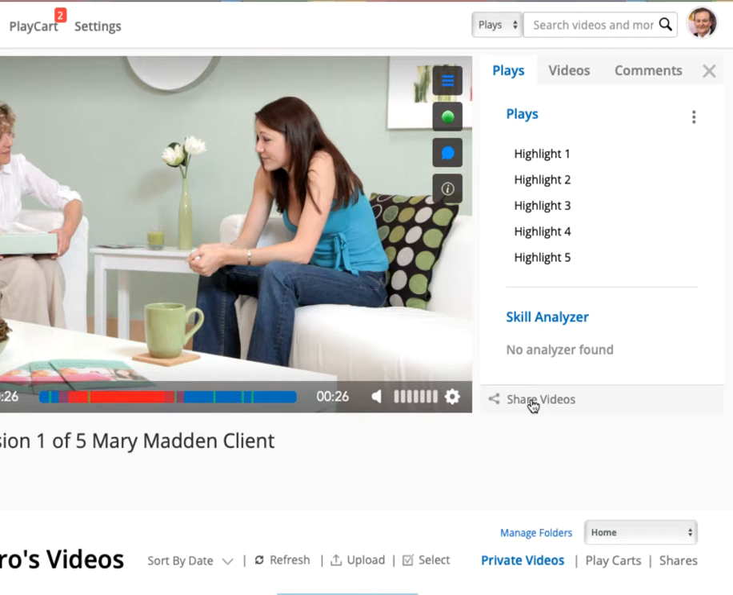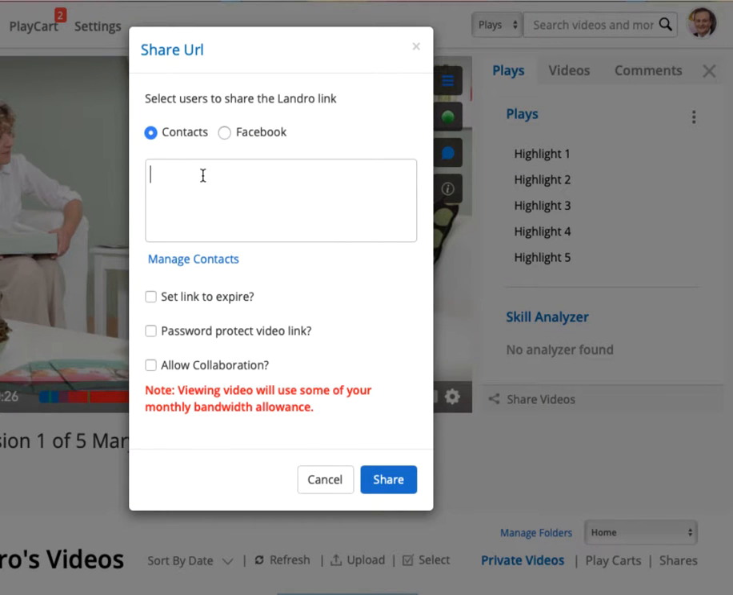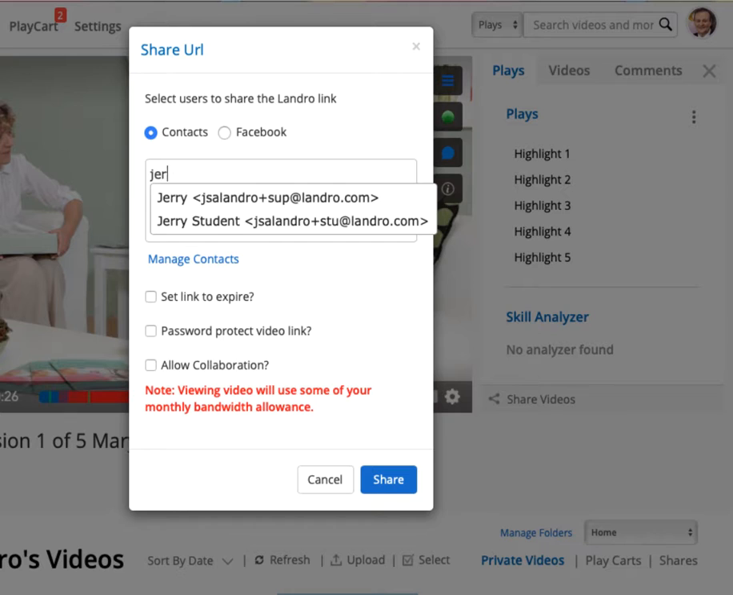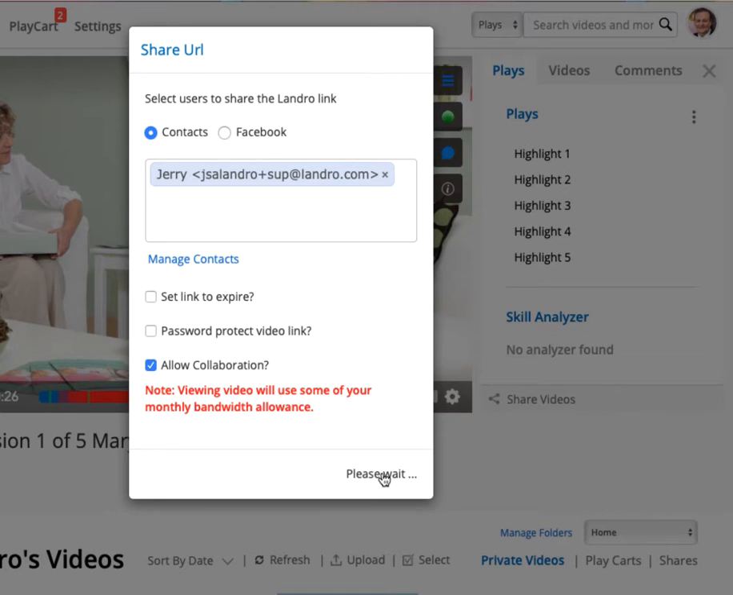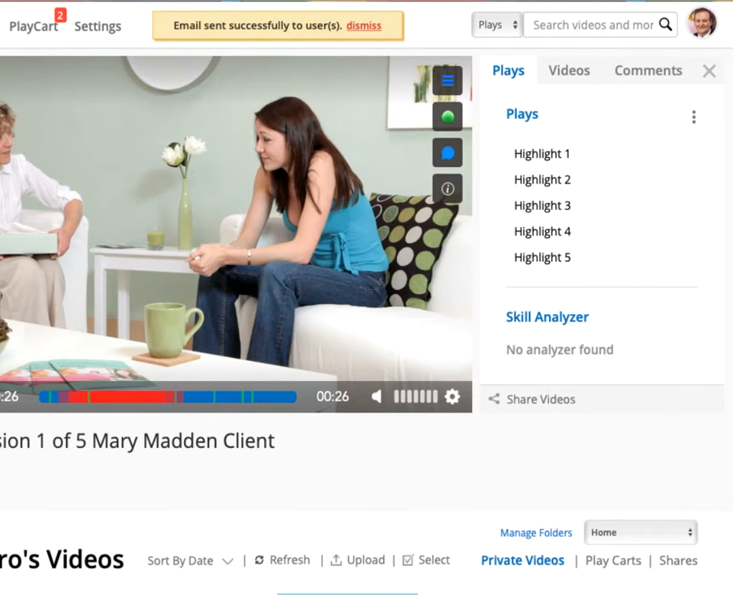When we share the entire video, we can then just type in the email address of that person and then set this for allow collaboration. What that does is allows your supervisor to review the video, edit the video if they wish, and then send you comments back so that they can make you a little bit better before your next recording session. All you do is click the share button and an email is on its way.